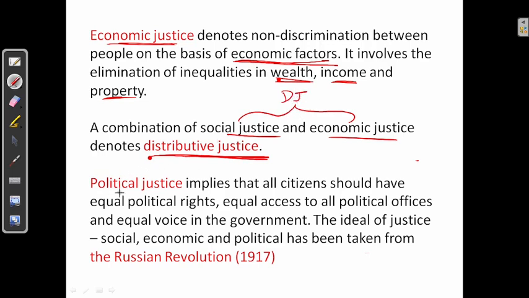Next, we will see political justice. It implies that all citizens should have equal political rights, equal access to all political offices, and equal voice in the government. The ideal of justice, social, economic, political, has been taken from the Russian Revolution. All these three are taken from the Russian Revolution.